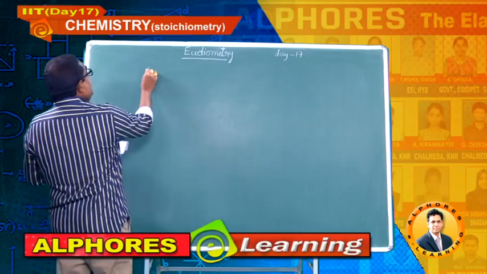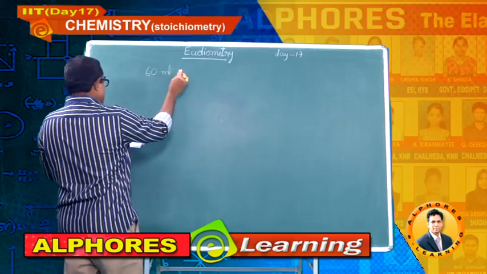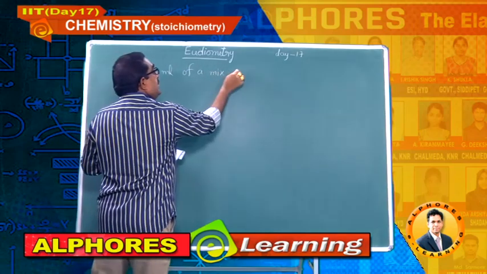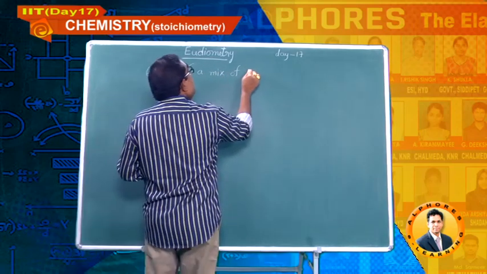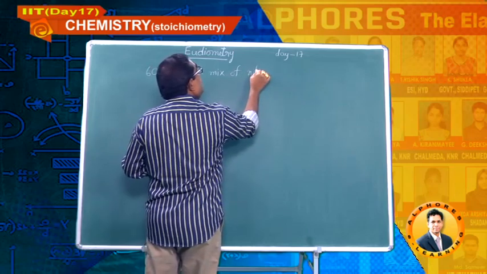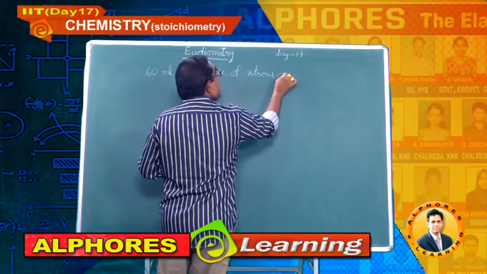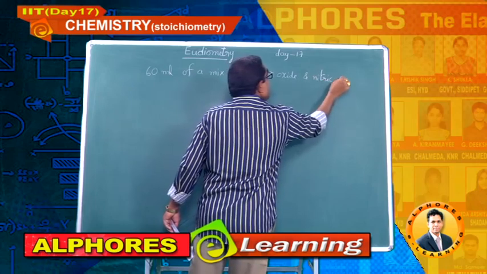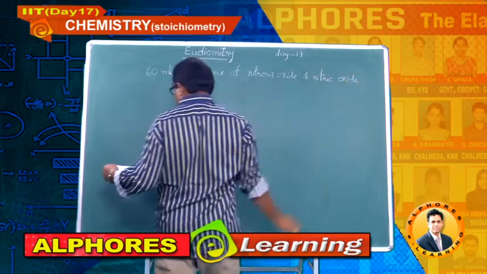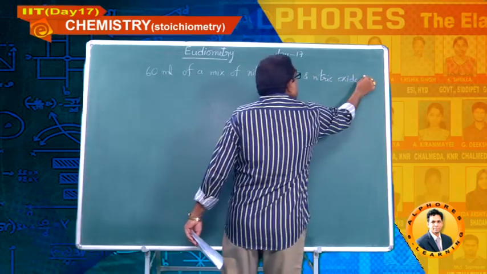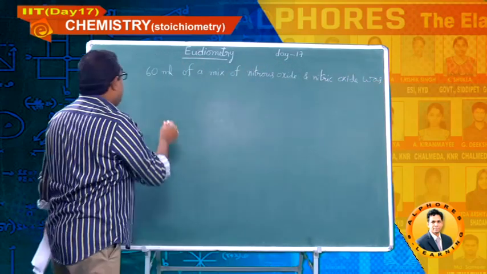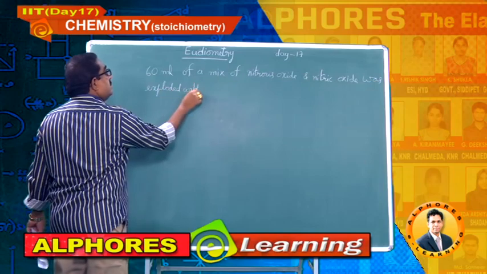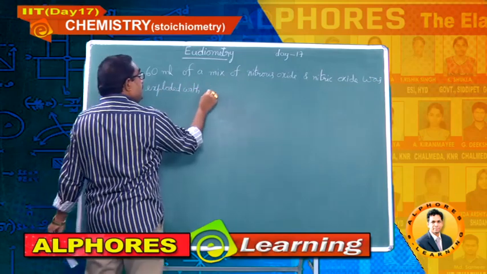Please write down 60 ml of a mixture of nitrous oxide and nitric oxide. Write down, students, nitrous oxide and nitric oxide was exploded with excess hydrogen.